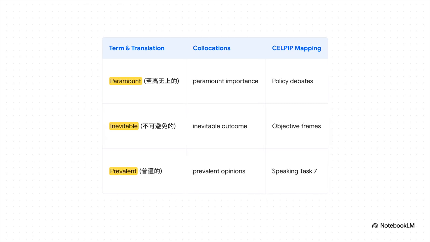Keeping the pace up, we have paramount. Paramount. 至高无上的，最重要的。Inevitable. Inevitable. 不可避免的。Prevalent. Prevalent. 普遍的。Notice how perfectly these words fit into Canadian public policy discussions? If you're handling a Speaking Task 7 prompt about carbon tax debates, use prevalent and paramount to neutrally and objectively frame the differing opinions. It's a total game changer.